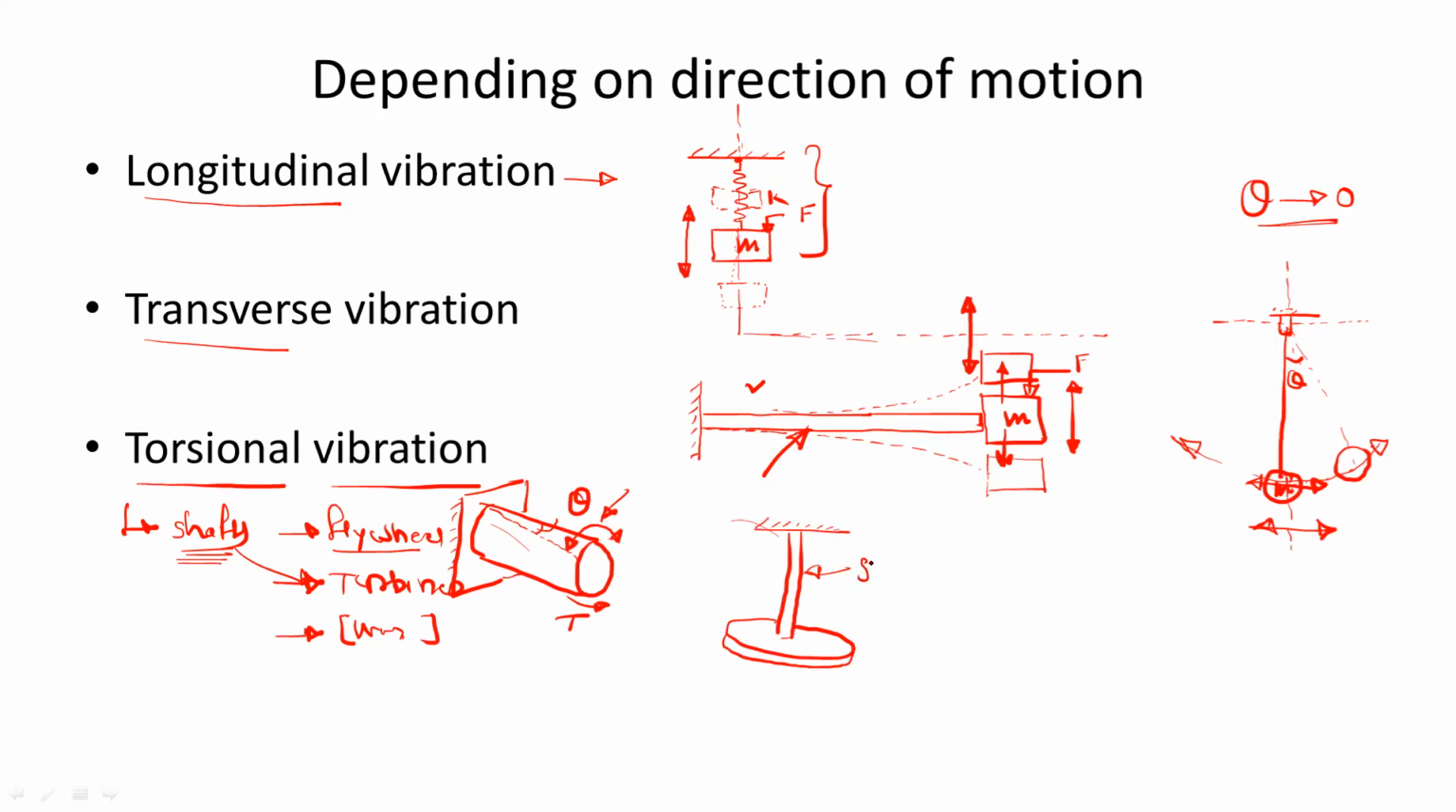So this is the shaft. It is fixed at one end so that we can create the torsion. The other end, that is the free end, will carry some mass. This mass will be a flywheel. Generally we take this as a circular disc. This disc will have some mass moment of inertia.